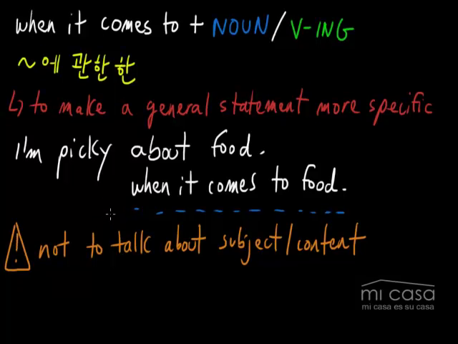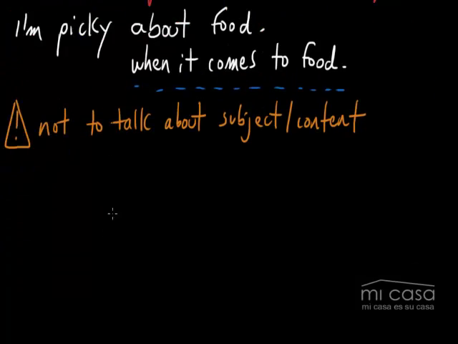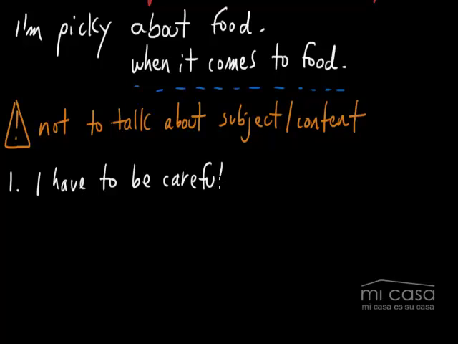Alright, so I just want you to be careful about that, but let's go ahead and move on to our examples. Our first example, number 1. I have to be careful. Again, this is a very general sentence. You don't know what I have to be careful about or why. But if I want to make this general statement more specific, I can add "when it comes to" soju. I have to be careful when it comes to soju.